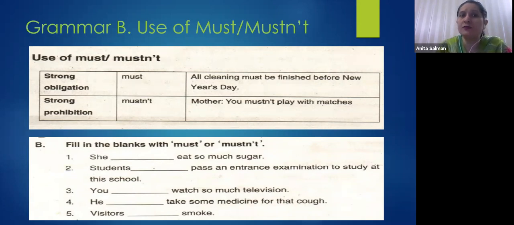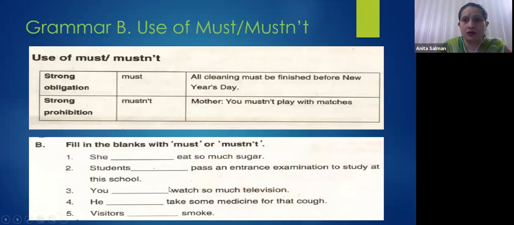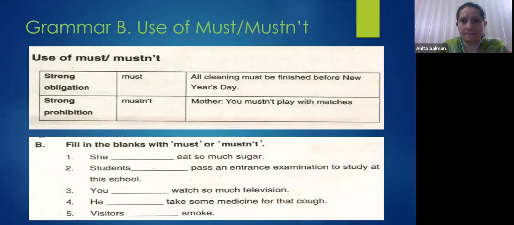So the difference between must and should is only that both have the same meaning, but must is a stronger obligation than should. Should is more polite, right? There is an example as well. All cleaning must be finished before New Year's Day, right?